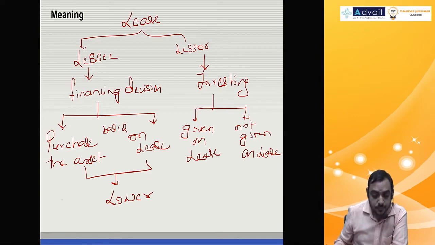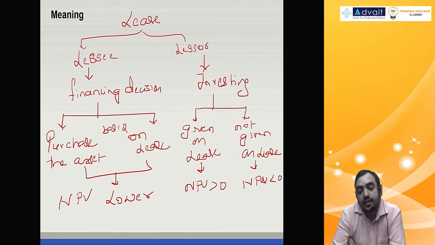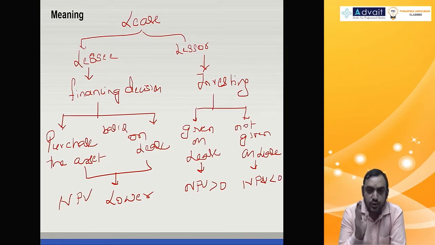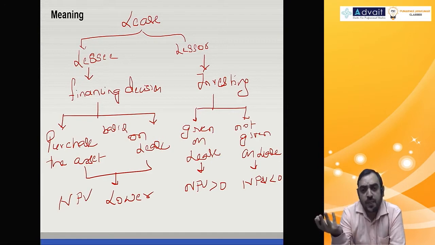And given on lease means NPV should be more than 0. Not given on lease, NPV should be less than 0. That's all the very basics. So compute from lessee point of view, how do you evaluate? From lessor point of view, how do you evaluate? That's all very simple.